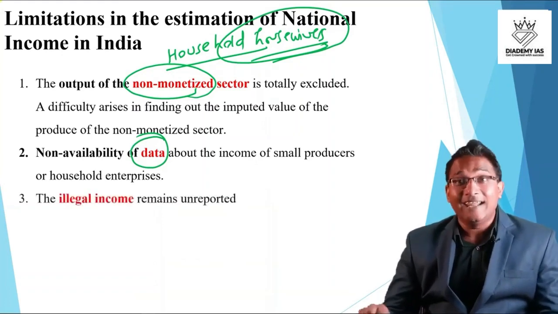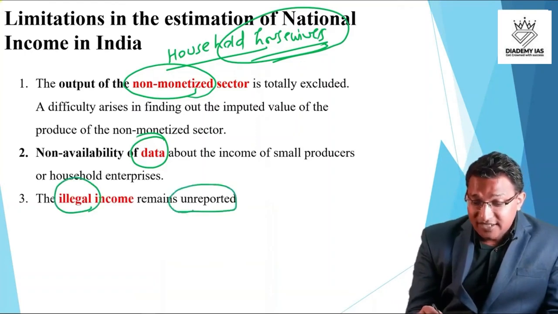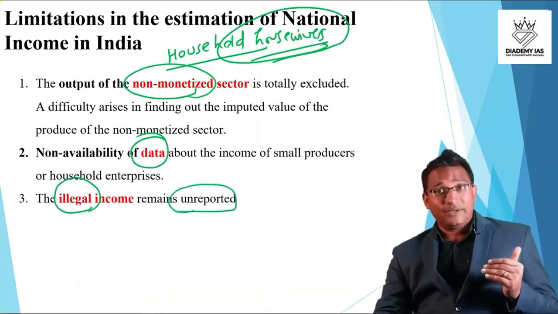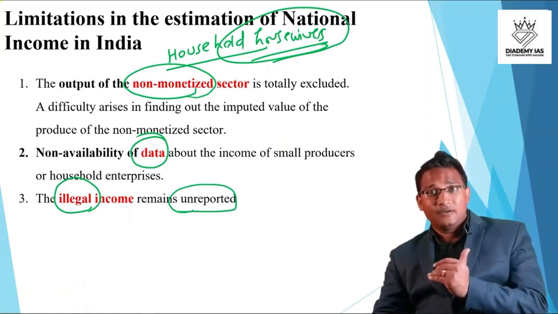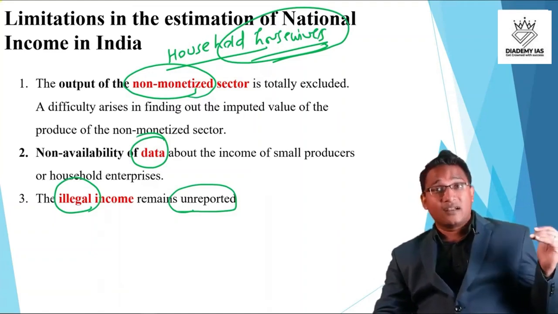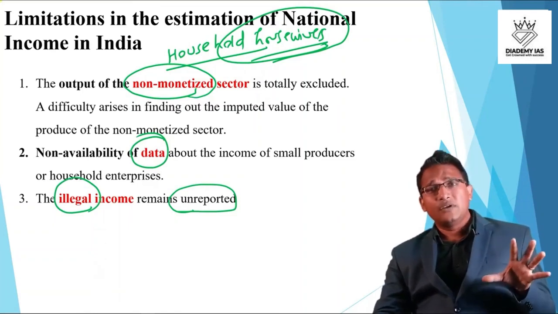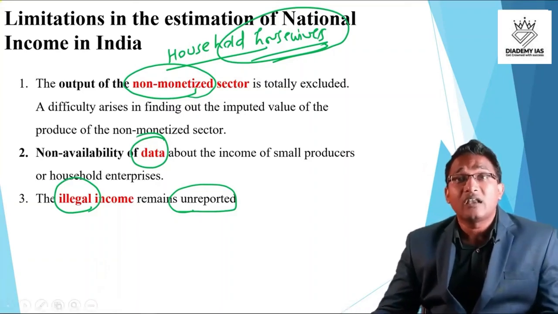Then illegal income. Illegal income remains unreported. There is a lot of illegal business happening, smuggling happening, illegal production of wine is happening, right? Illegal production of many toxic items, crackers is happening, but that is not part of the GDP. So in a way, it is not a complete picture of the country's economy.